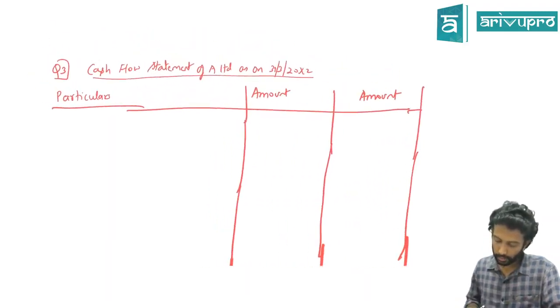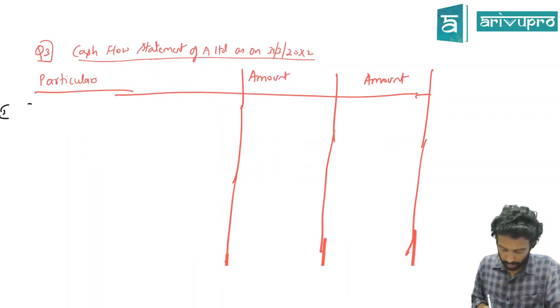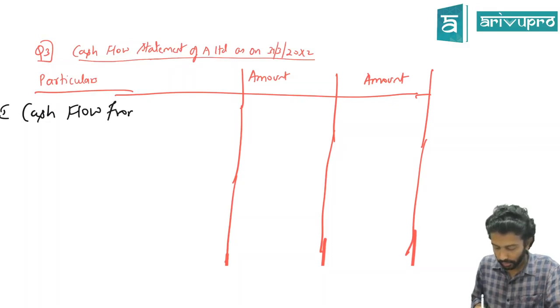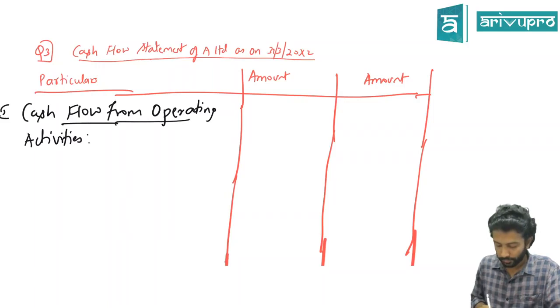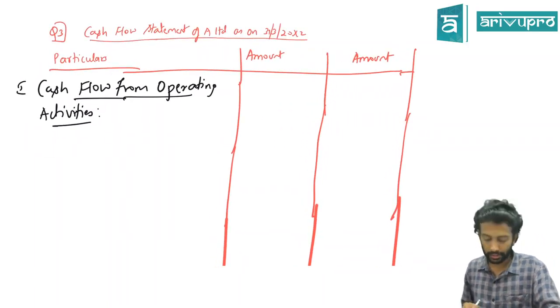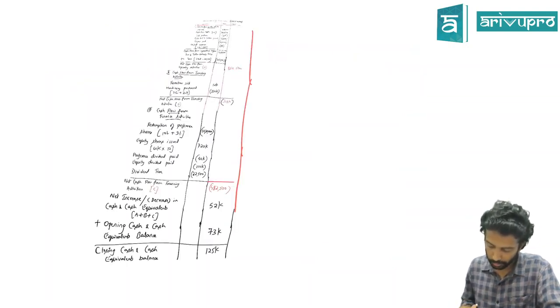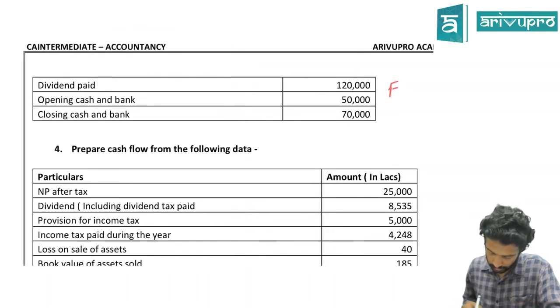Okay, first component is still cash flow from operating activities only. Okay, any data that we read belongs to operating activity? One, cash sales. In fact, in the question there was one typo, one thing not printed. Here you're right.